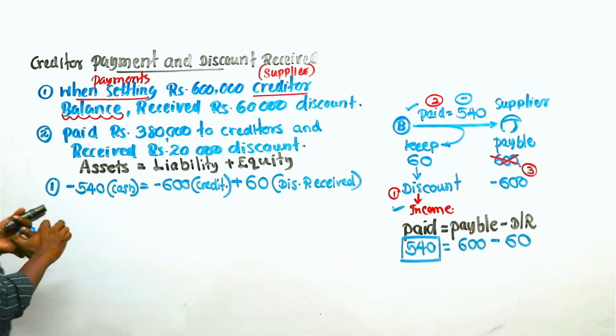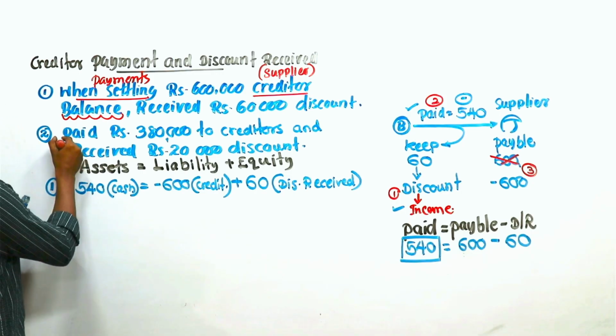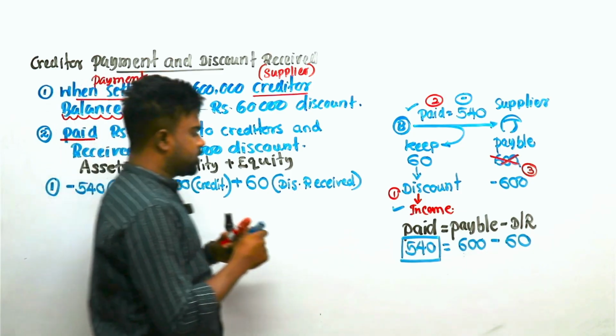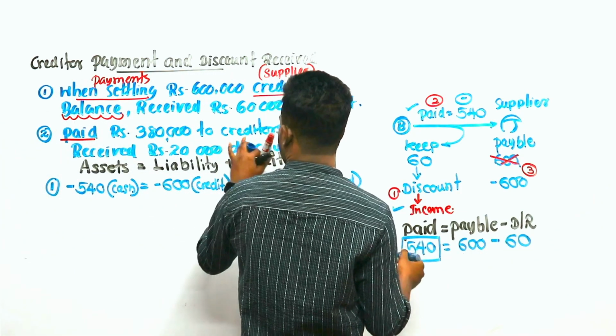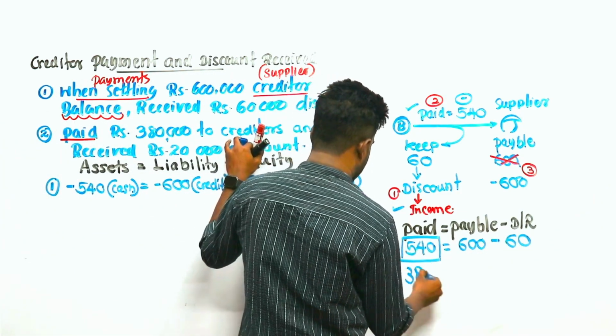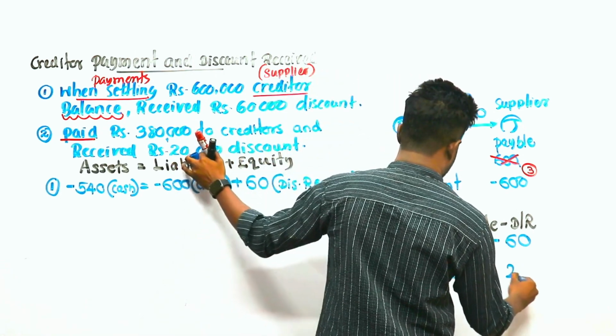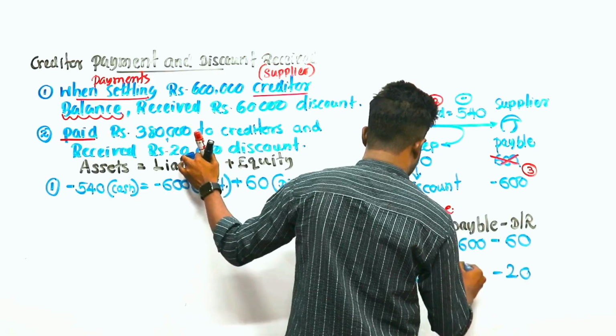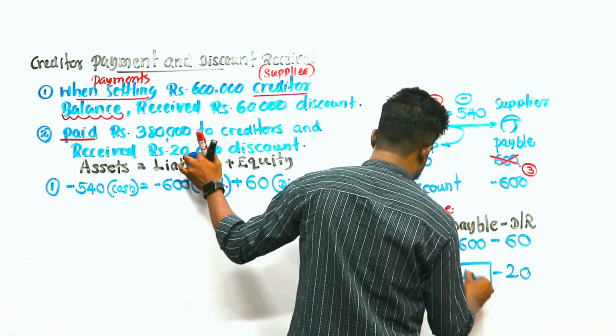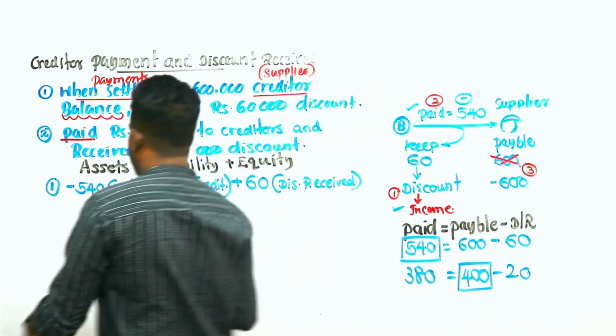Right. Second transaction: the question gives the paid amount. The paid amount means the discount is already deducted, which is 380. So the discount was 20. So how much was the payable amount? The payable amount was 400. So how to record?